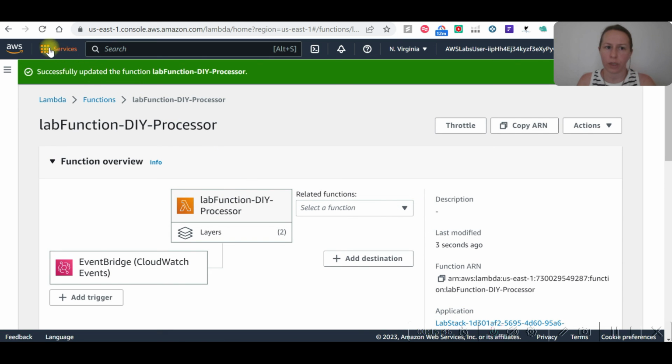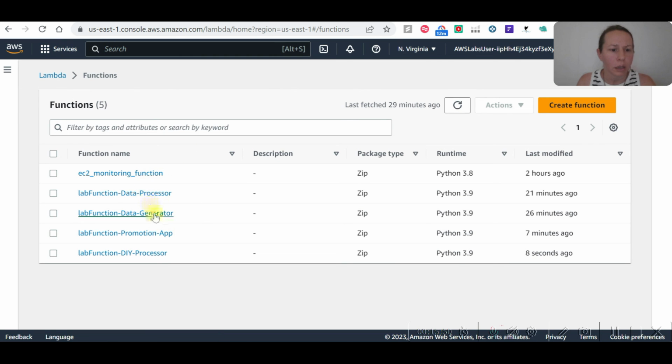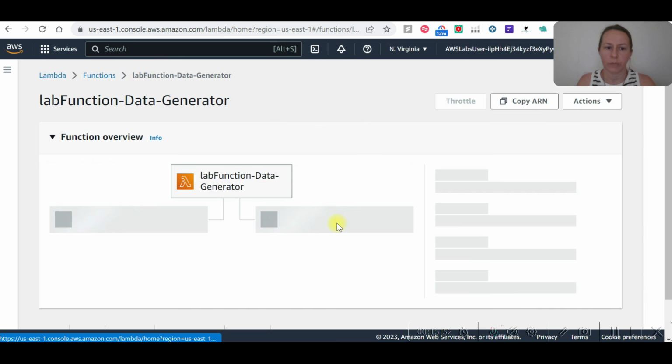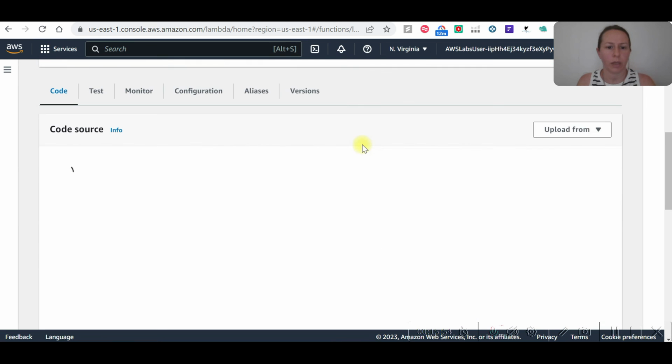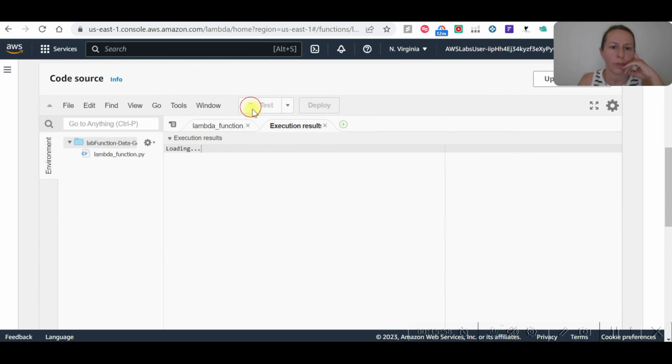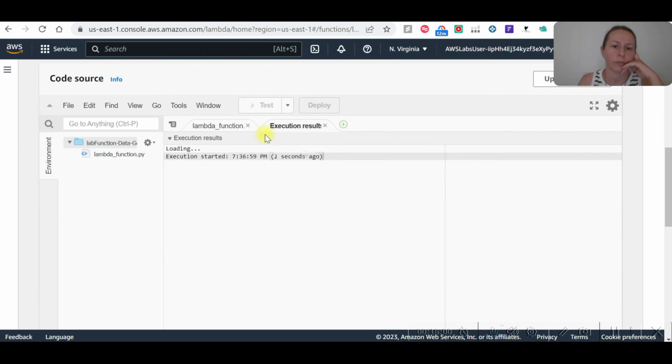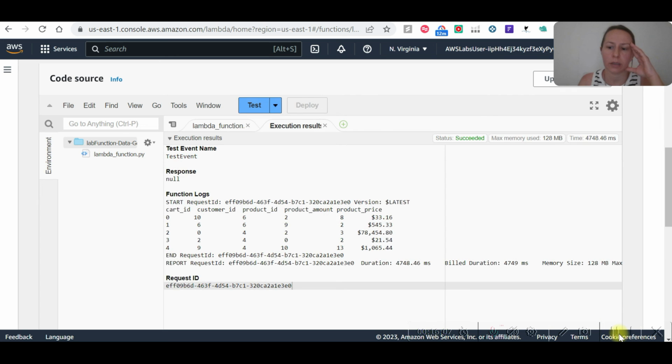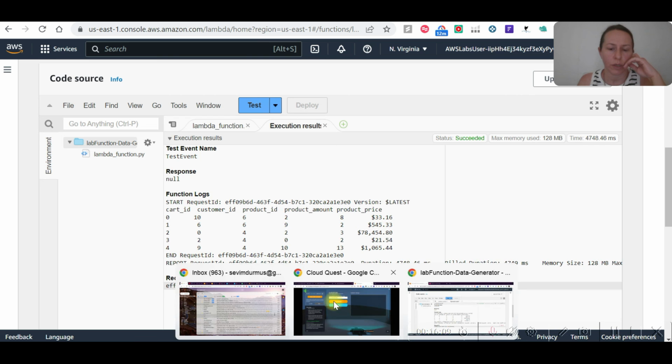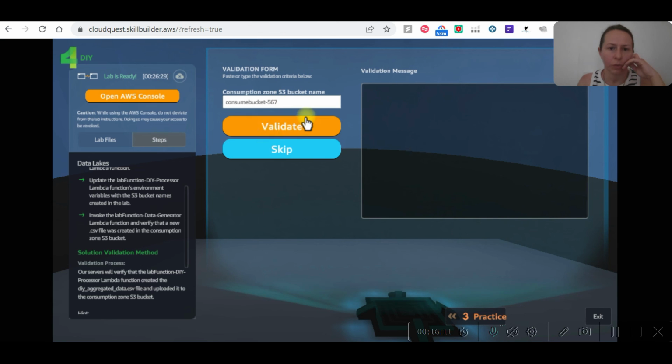Now just need to trigger an event which will be testing data generator, and let's test this one. Here, test. Once this is ready, we should be able to verify the code, verify the bucket. Now it's ready. Let's go to validation and validate.